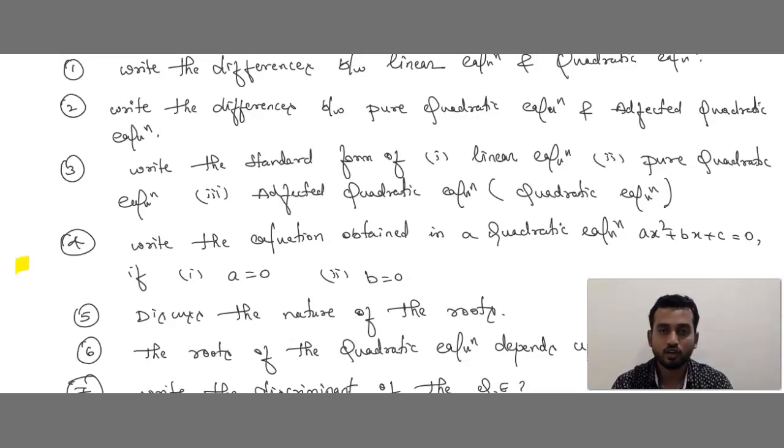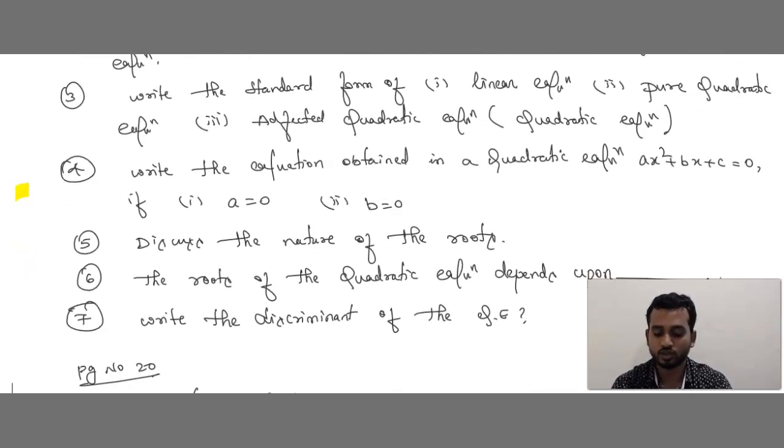In case you are not getting the solutions for these questions, please refer to my YouTube channel, the quadratic equation chapter. In the first video of that chapter, I have explained all these answers. You can collect the information in case you don't know. Next question. Write the equation obtained from the quadratic equation ax square plus bx plus c equals 0 if a equals 0 and b equals 0.